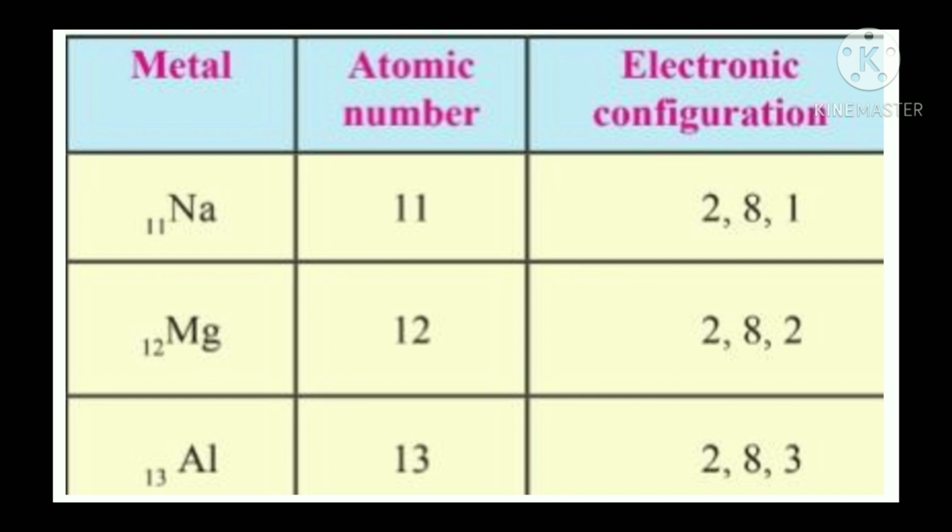See the third example, that is aluminium. Aluminium symbol is Al. It has atomic number 13. Therefore, its electronic configuration is 2, 8, 3. It means 3 electrons in the outermost shell. Therefore, metals carry up to 3 electrons in the outermost shell. And because of this, metals have this ability to always donate electrons. We have seen about electronic configuration of metals.